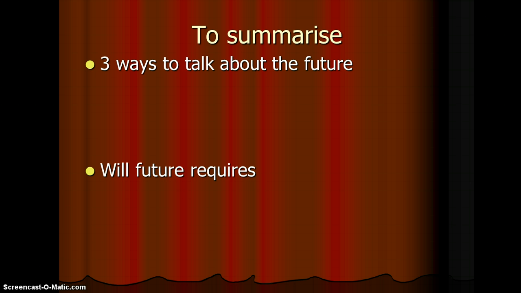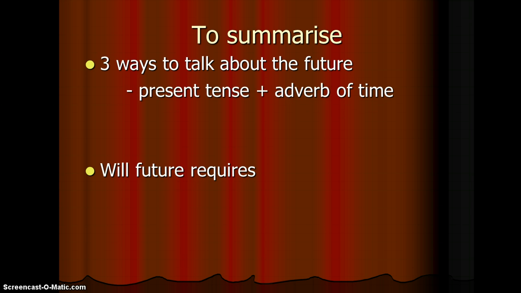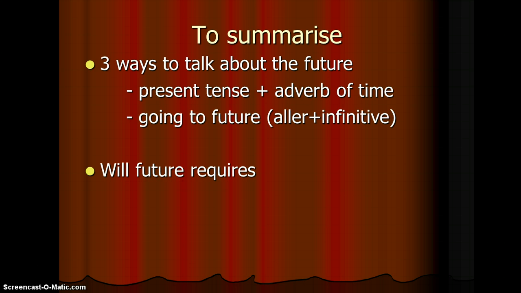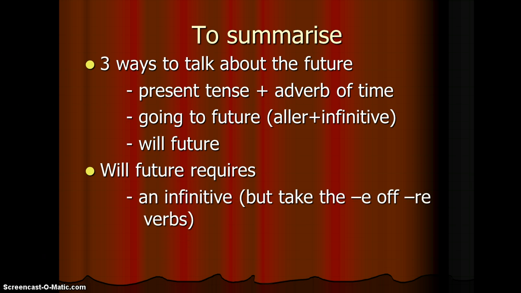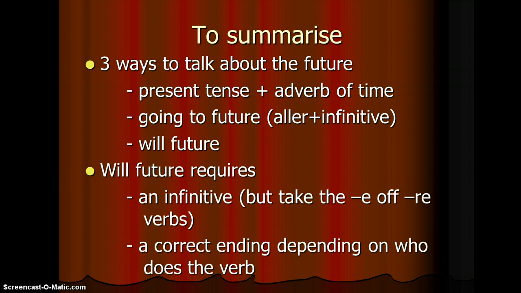So to summarize this session on the future tense, we've got 3 ways to talk about the future. The first requires the present tense and an adverb of time. The second is the going to future, that's the verb aller plus an infinitive. And the third is what we call the will future. And if we can remind ourselves, the will future requires a few things. It firstly needs the infinitive, but if the verb is an RE verb, you take the E off first. And it needs a correct ending, depending on who does the verb.